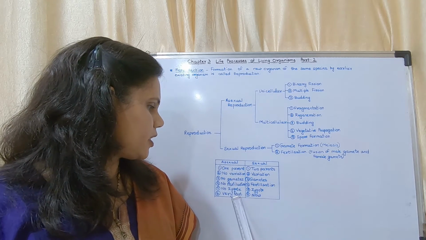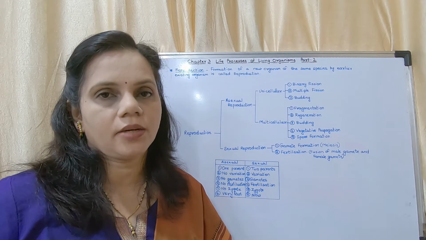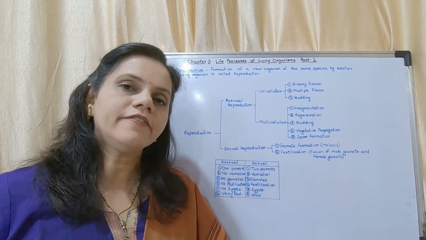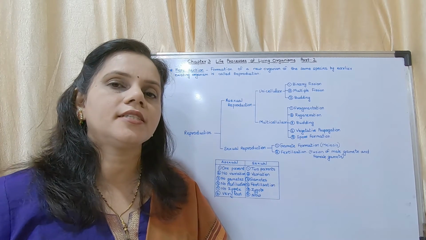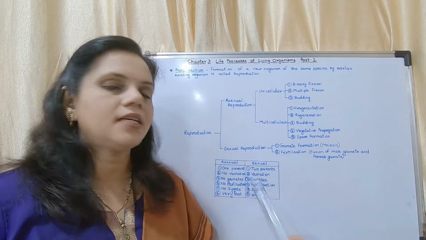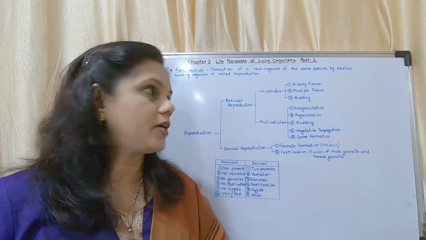Asexual reproduction is very fast. The organism could multiply in large numbers by the process of asexual reproduction, whereas sexual reproduction is comparatively slow. It takes time. So these are the main differences between asexual reproduction and sexual reproduction.